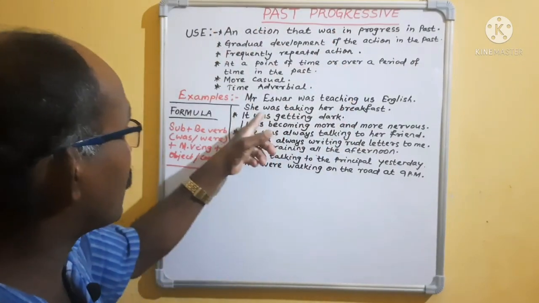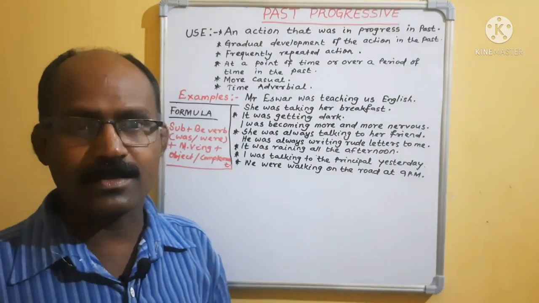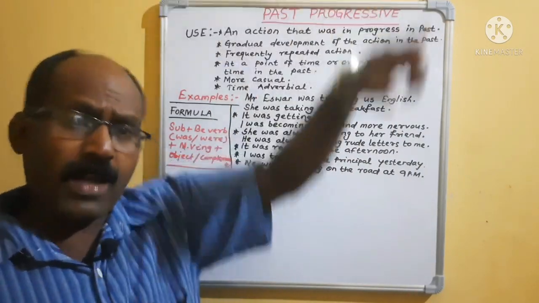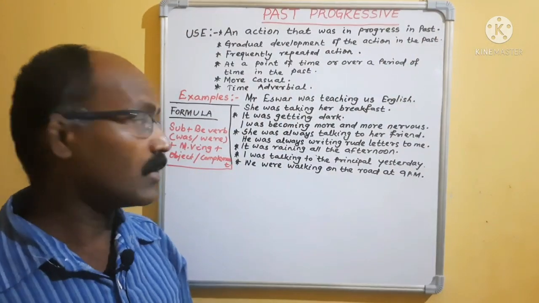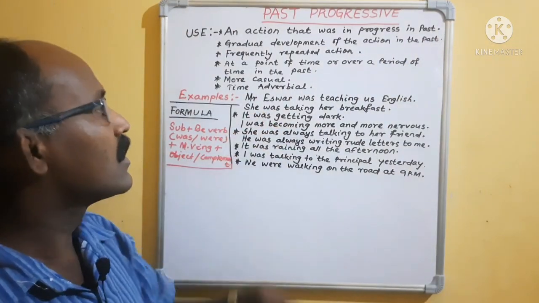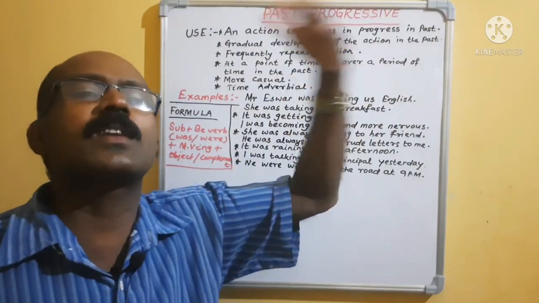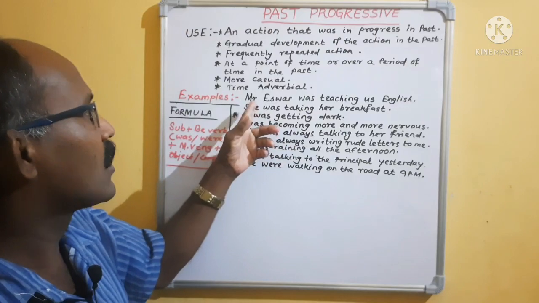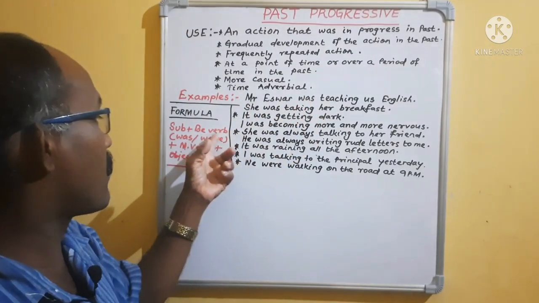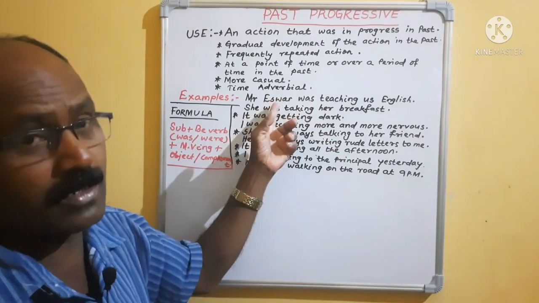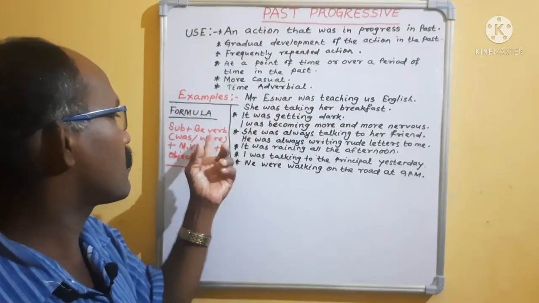For example, Mr. Ishwar was teaching us English. That means in the past he was teaching, isn't it? It was continuing. Then, she was taking her breakfast. At that time she was taking her breakfast. Here the subject is Mr. Ishwar; here the subject is she. Then the formula: be verb was. Mr. Ishwar is singular, so was. She is also singular, was, past tense.